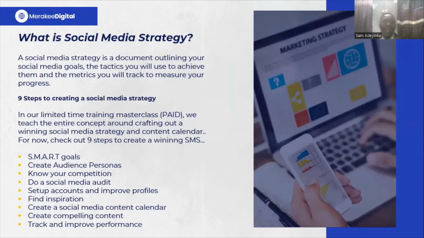The first one is creating SMART goals. SMART goals. What is the SMART goal acronym? S is for specific, M is for measurable, A is for attainable, R is for reliable, and T is for time-bound or timely. In other words, your goals have to be specific, measurable, attainable, something that you can attain, realistic, all right, and of course it has to be time-bound.